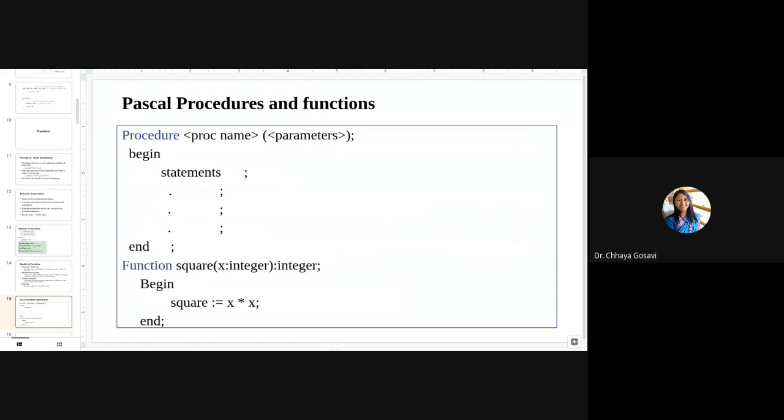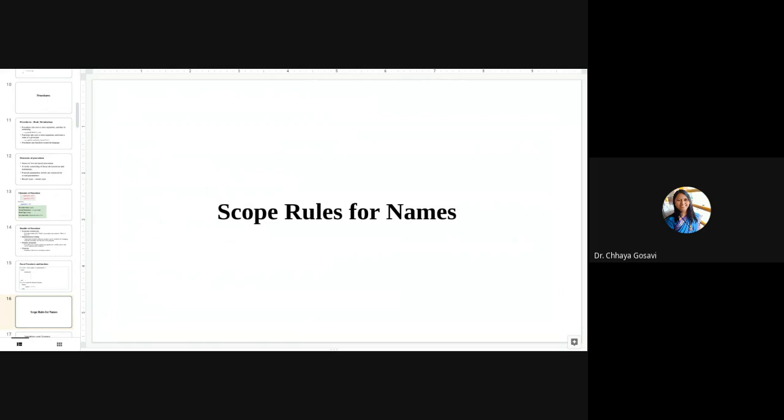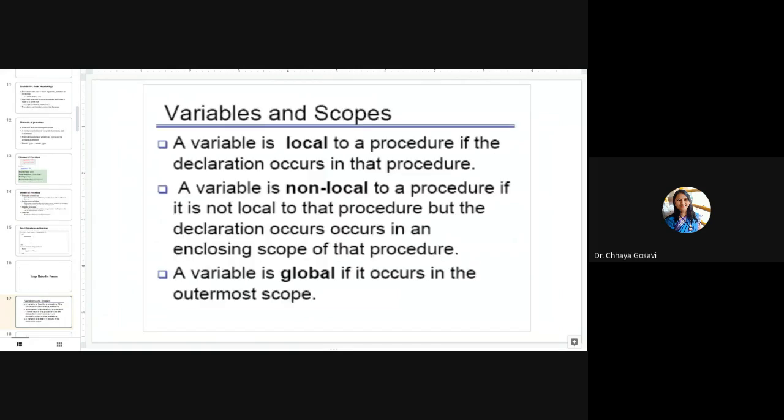Then we have seen how Pascal differentiates between procedure and function. Scope rules: we have mainly seen the scope rules for names. There are three types of scoping rules: local, non-local, and global. Global variables are available throughout the program. Once declared, it is available to any procedure within that program scope.